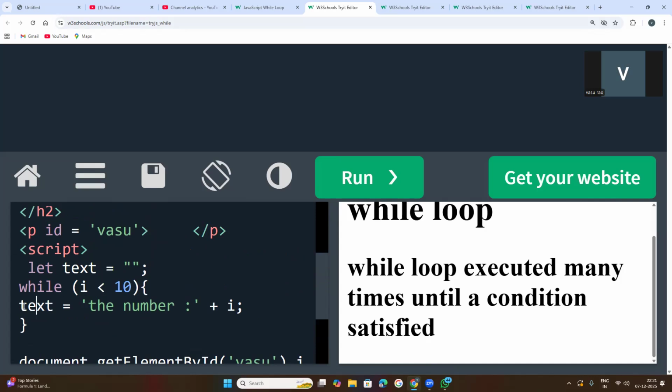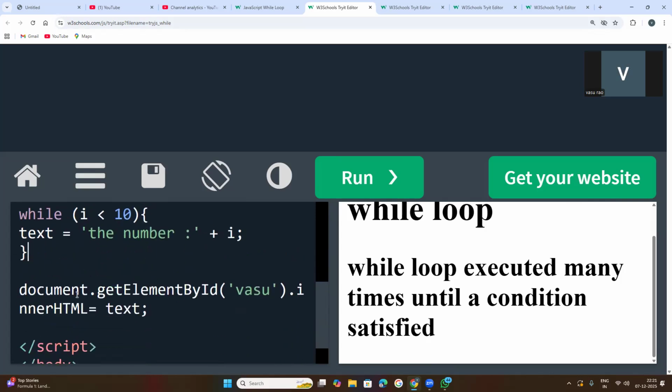Then in curly brackets, the block of code to be executed is written inside this while loop. So the while loop is terminated. The document.getElementById method is the most used JavaScript HTML method to find the HTML content. It is only used to find the HTML content, and the innerHTML attribute will be used to display the HTML content, which is part of your HTML element.